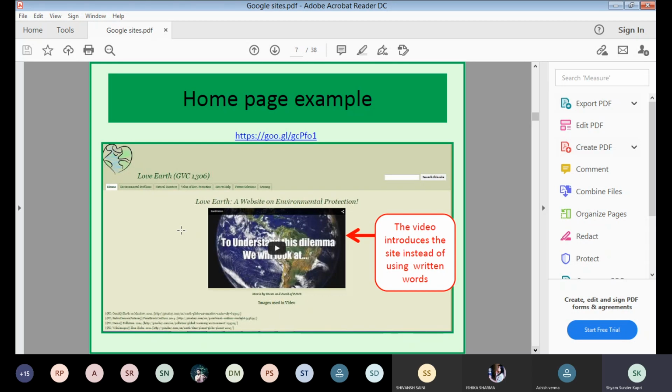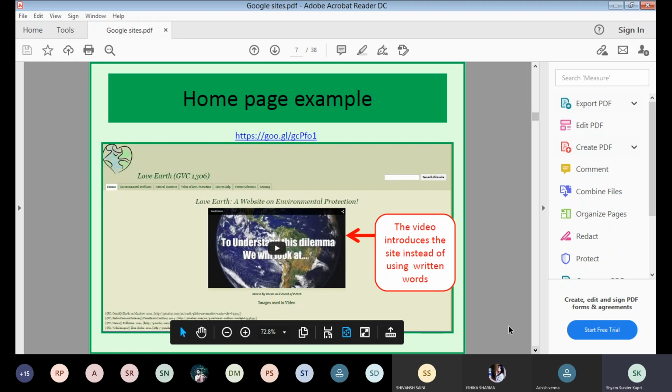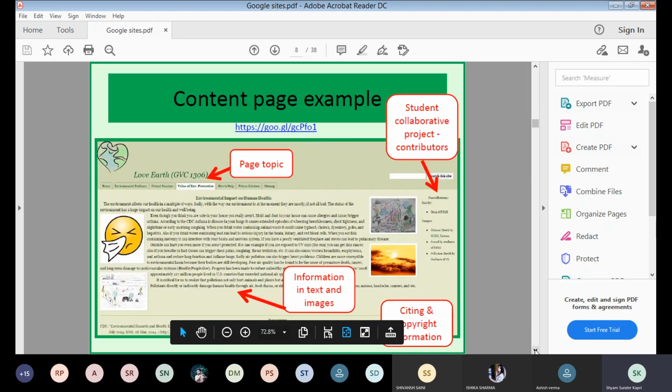But now we can practice this. We can have a video on the home page for introduction, and this is because data speeds are better now. I'm talking about 10 years back. Now the data speed is better, so we can have an introductory video, which introduces the visitors to the website.